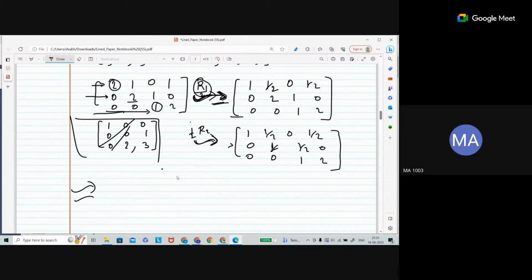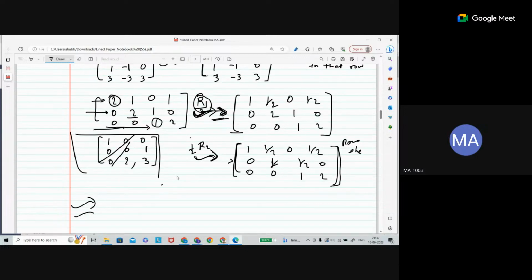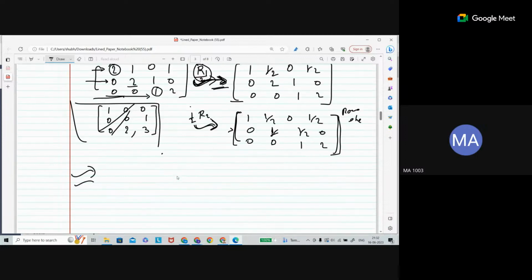Now let me tell you reduced row echelon form. It is nothing but some extra effort needed on top of that. See, this matrix is in row echelon form. Previously whatever you gave me was not in row echelon form, but now I did some operations and this matrix is in row echelon form. But this matrix is not in reduced row echelon form.